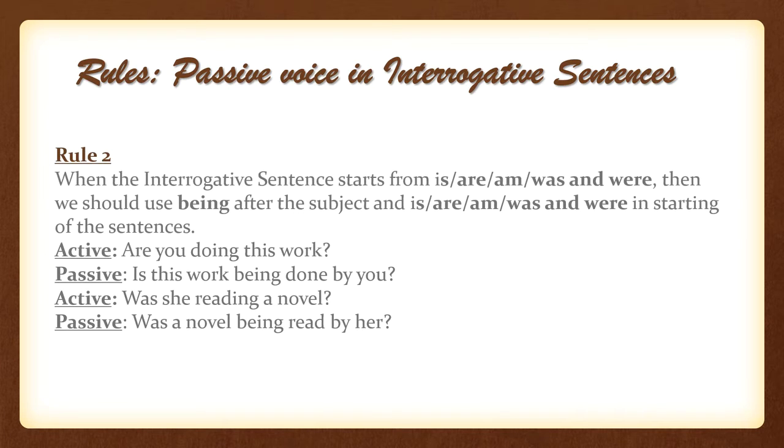Rule 2. When the interrogative sentence starts from is, are, was, and were, then we should use being after the subject and is, are, was, or were in starting of the sentences. For example, are you doing this work? will be converted to passive voice like, is this work being done by you?